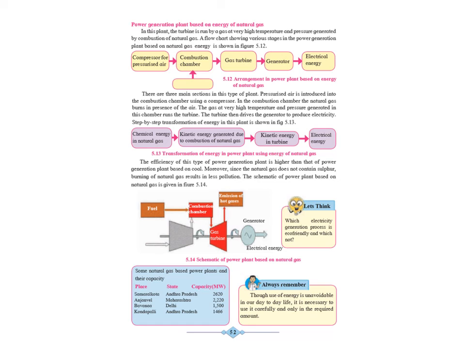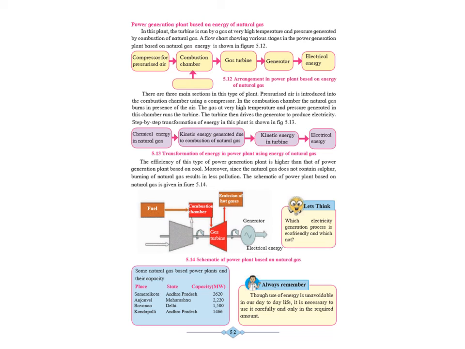In the combustion chamber, the natural gas burns in the presence of the air. The gas at very high temperature and pressure generated in this chamber runs the turbine. The turbine then drives the generator to produce electricity. So the step by step transformation of energy can be seen as chemical energy in natural gas, kinetic energy generated due to the combustion of natural gas, kinetic energy in the turbine and converting into, or generating, electrical energy.